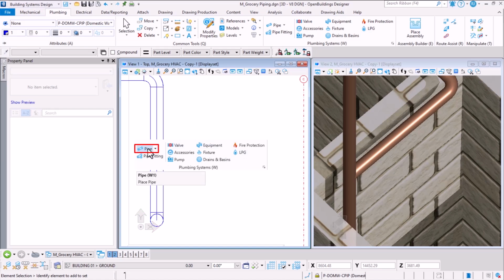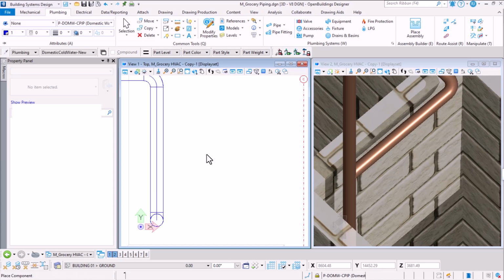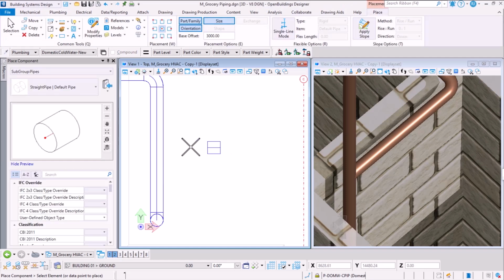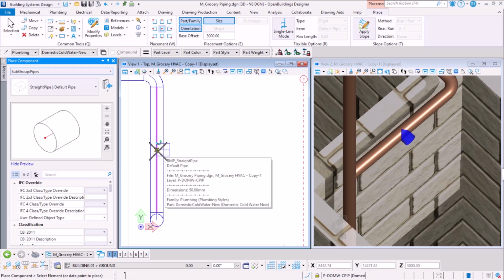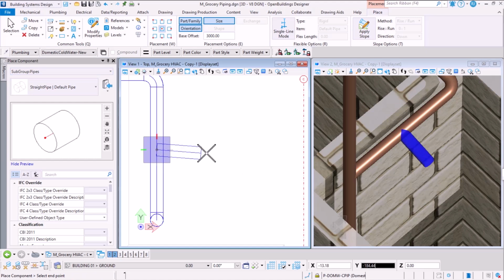I can start placement of my pipe by selecting the pipe command and choosing from the catalog. I can pick the particular pipe type and set the parameters. But in this case, I'm going to match the settings according to the existing items. So I can select the center line of the existing pipe and then start modeling the pipe network.